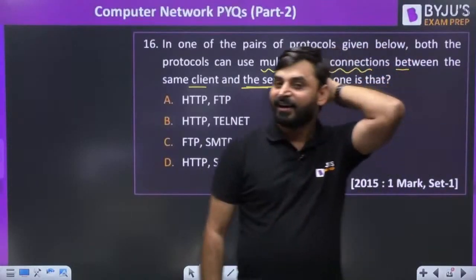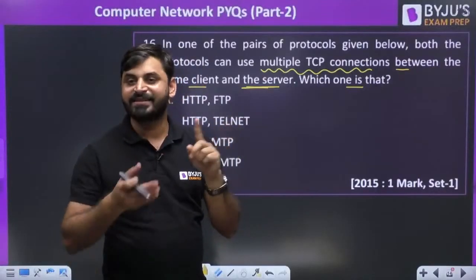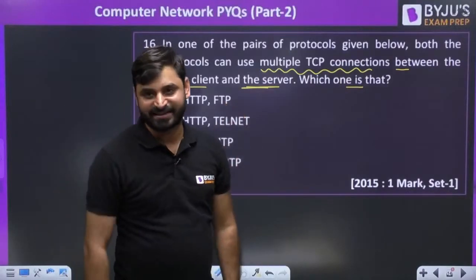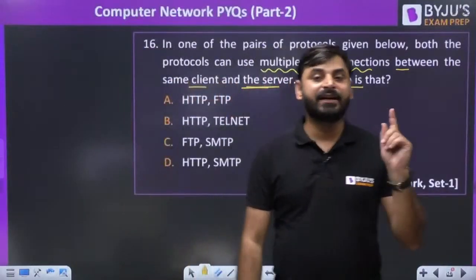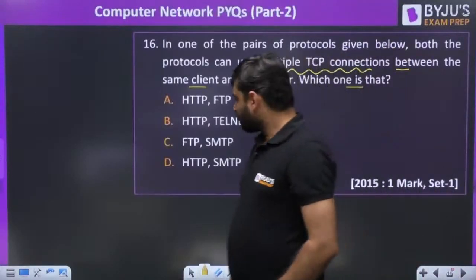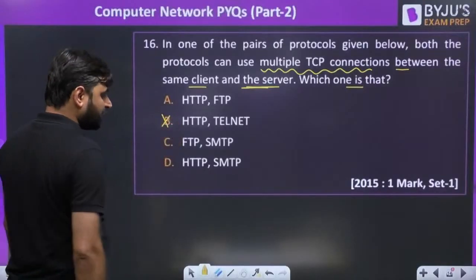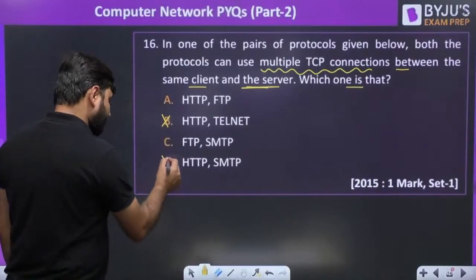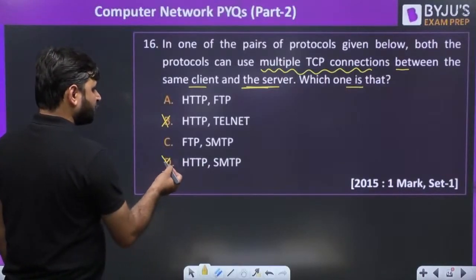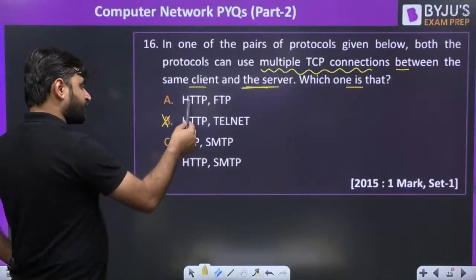So actually, just before we discuss, FTP has two connections. One is the control connection, one is the data connection. So FTP definitely uses two connections: one for sending the control information and one for sending the data. FTP we are very sure. So it means this option does not have FTP, so it is 100% wrong. This option is also wrong. Now this option has FTP, this option also has FTP.